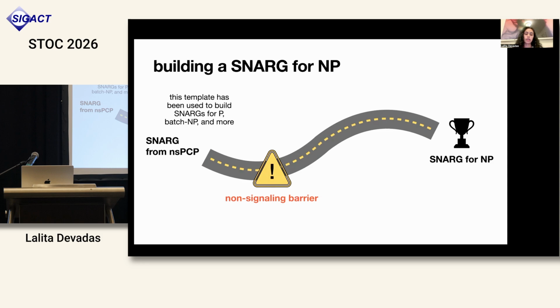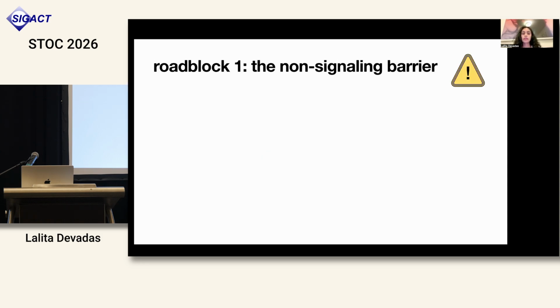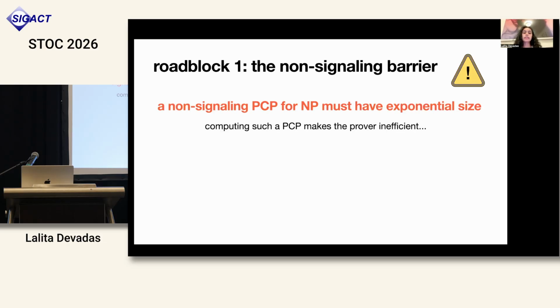The first barrier we'll talk about is the non-signaling barrier. So the non-signaling barrier states that a non-signaling PCP for NP must have exponential size. And computing such a PCP makes the prover inefficient, which is a non-starter for SNARG constructions. And so because of this non-signaling barrier, it was believed since the seminal work of KRR that this template would never be successful in building a SNARG for NP.